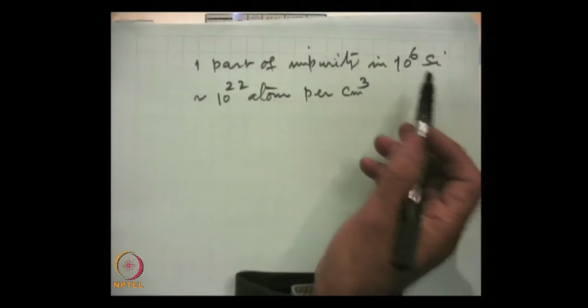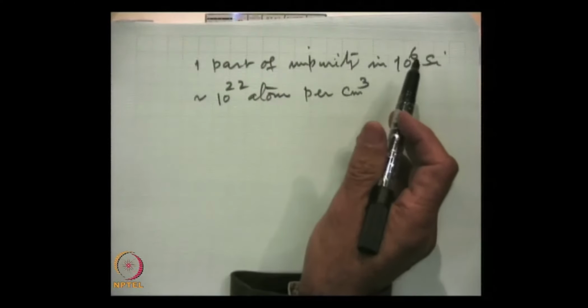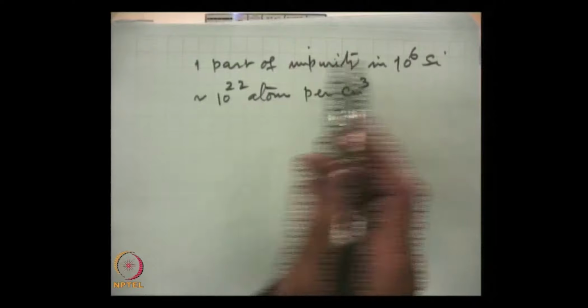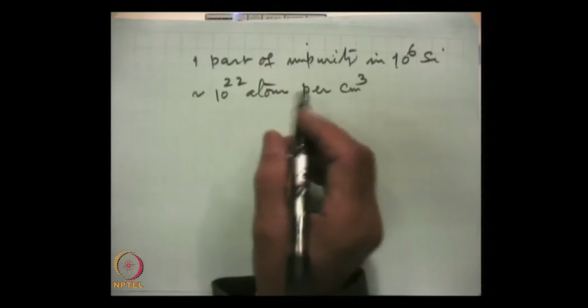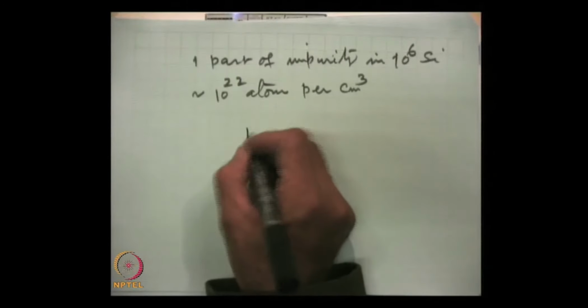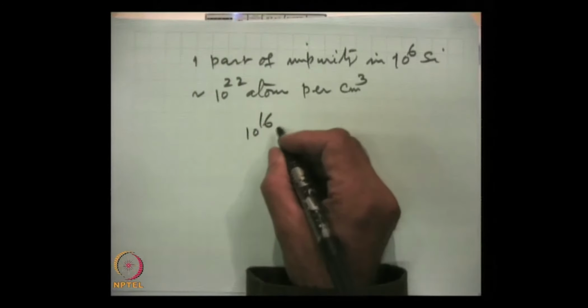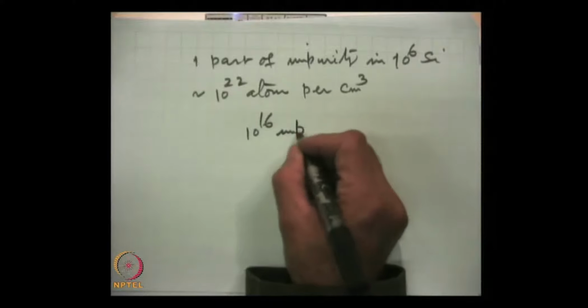Therefore, if one part of impurity is mixed in 10 to the power 6 silicon atoms, then we will have in 1 cubic centimeter of the crystal 10 to the power 16 impurity atoms.